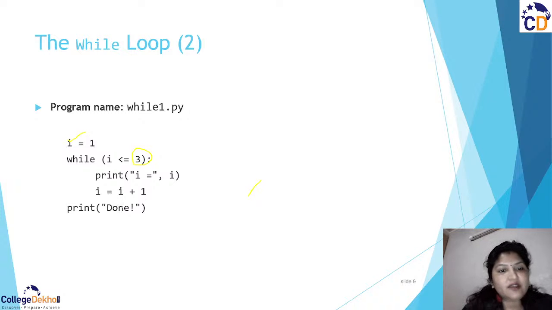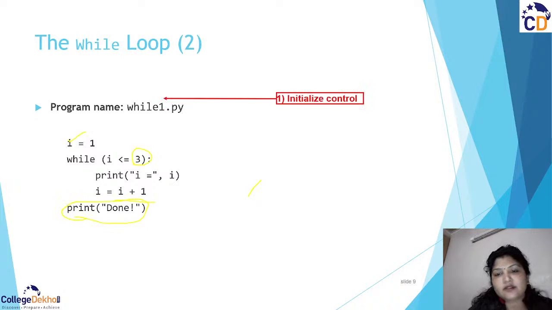And then we are incrementing the counter at the same time, because otherwise it would be printing 1, 1, 1. What is the use of that? So I am going to print 1, 2, 3 and so on. Suppose I have taken only I less than or equal to 3, so it would be printing till 3 only. And after completing this, it is going to print the final statement. The end of the program would be your done part, right?